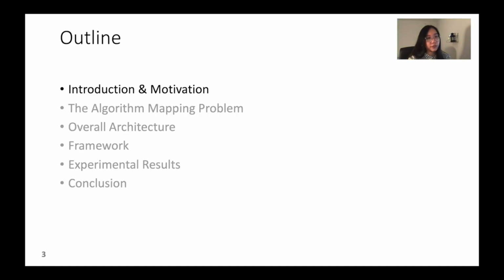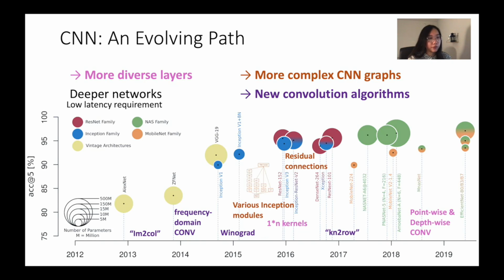Convolutional neural networks, or CNNs, have shown great breakthroughs over recent years, and are applied in many applications that involve image classification and object detection. Here we show the milestones and revolutions of CNN architecture in the past 10 years, and the explosive blooming of new CNN architectures, as well as new techniques. Looking at the size of each circle that represents the size of a milestone network architecture, we have seen that the overall trend is CNNs are getting larger and more powerful over the years.